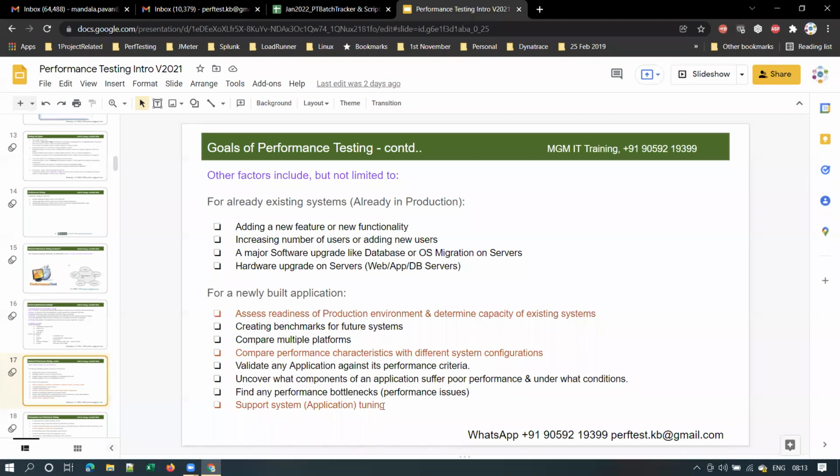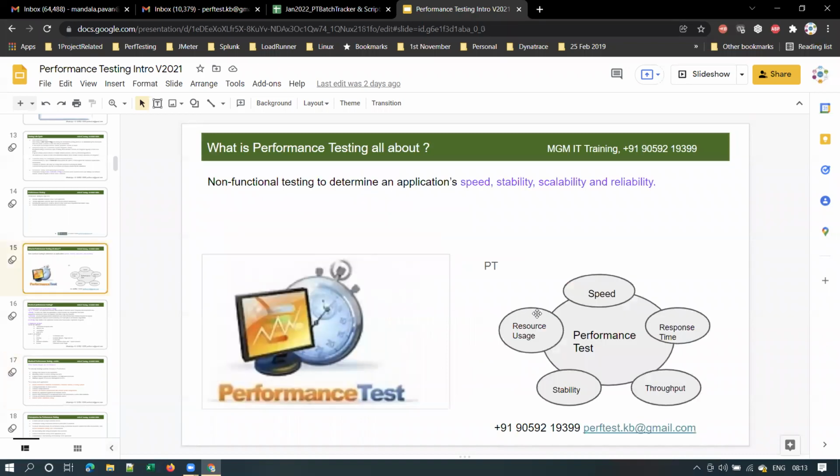Shall we have a quick assessment on the previous day's concepts, guys? Karnakar, what is integration testing? Integration testing is also one type of testing, where the software modules are integrated logically and tested as a group.